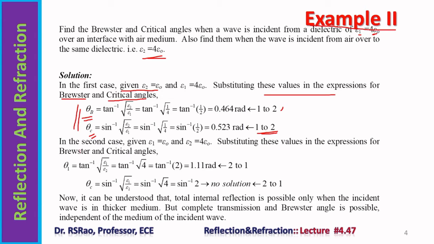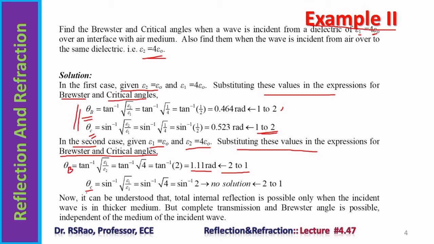In the second case, the wave is traveling in air and entering into the dielectric. Therefore, epsilon 1 is epsilon naught and epsilon 2 is 4 epsilon naught. Substituting these values in the expressions for Brewster and critical angles, this is theta b. Theta b is tan inverse square root of epsilon 2 by epsilon 1, and results in 1.11 radians. So this is the case when the wave is traveling from air into the dielectric.